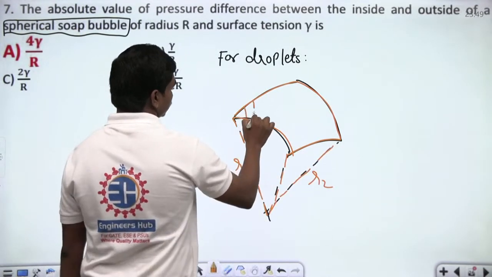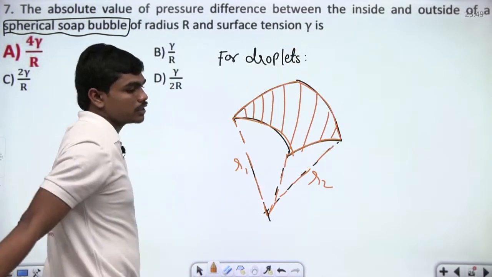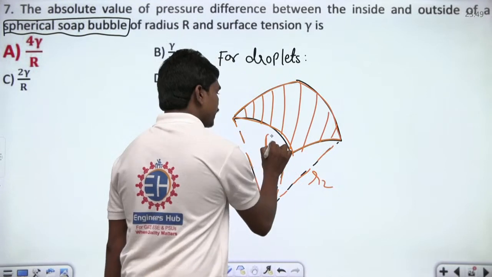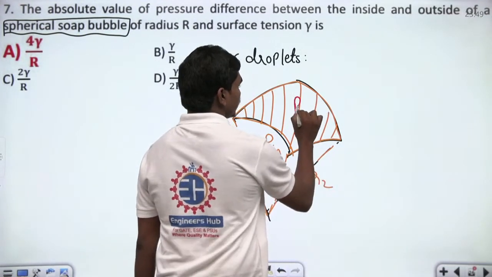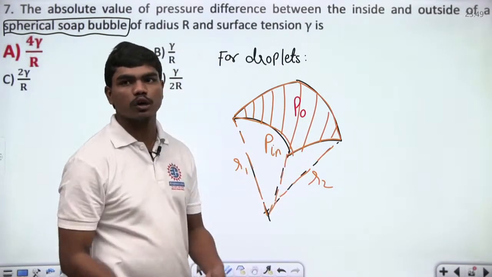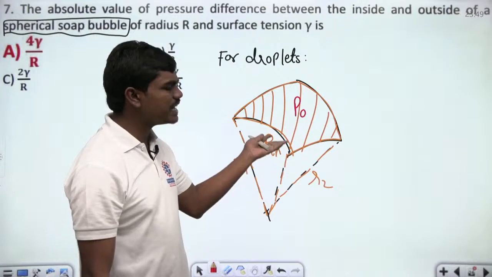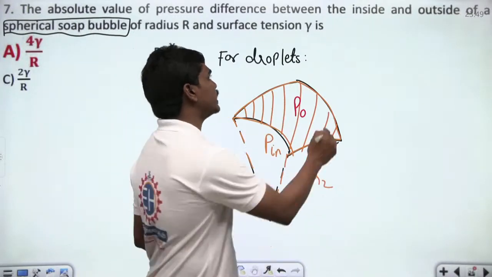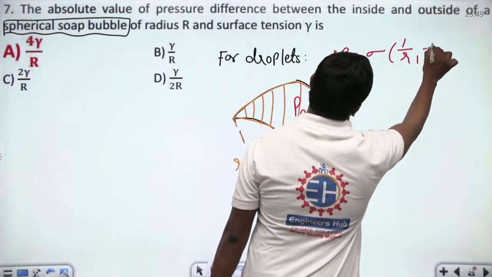If you take some part of any droplet or bubble, if this is P in and this is P out, which is on the outside of the bubble, then definitely this P in is more. You can see the bubble gets bulged out, correct? So P in minus P out, or delta P, is given by sigma into 1 by R1 plus 1 by R2.